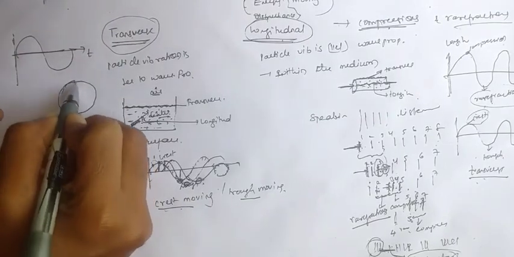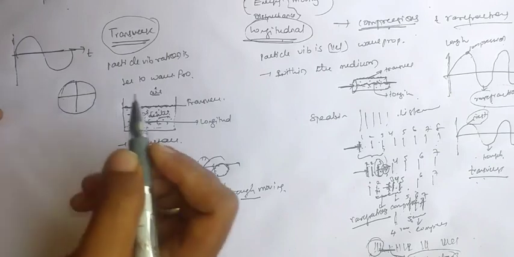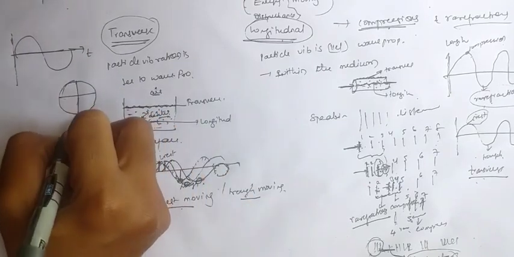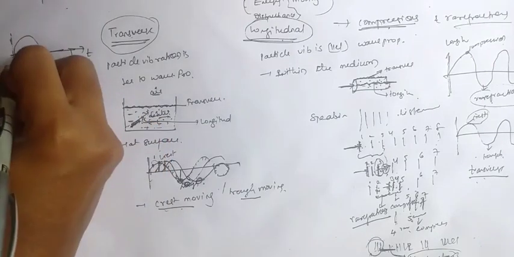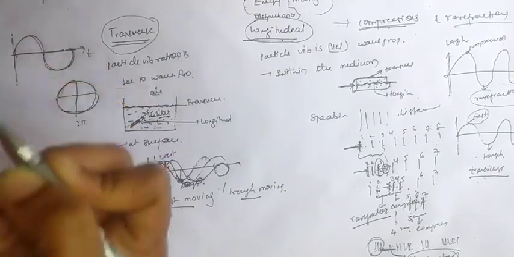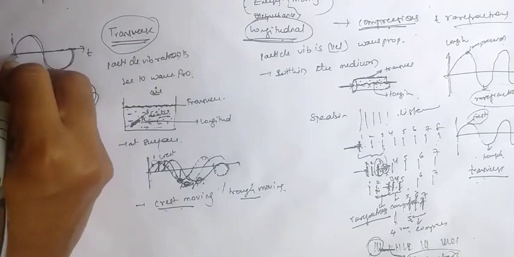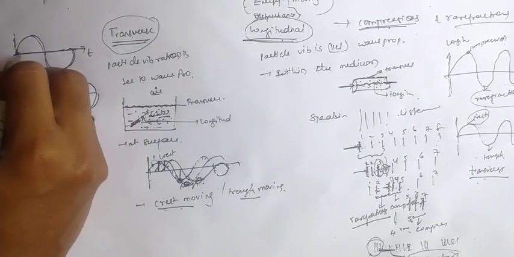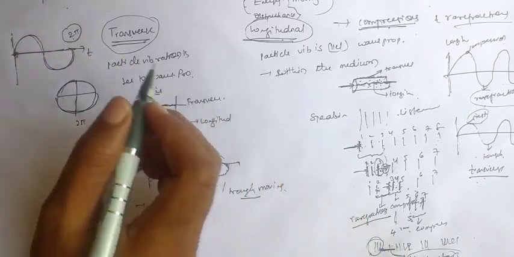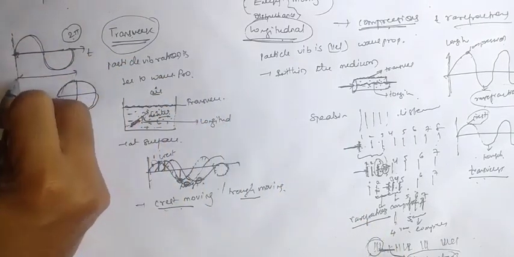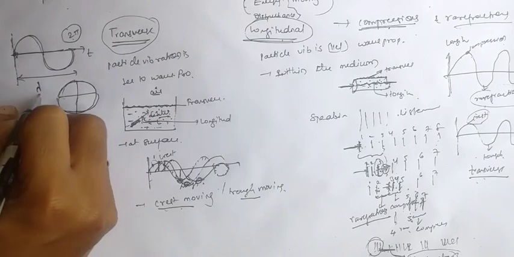This is 360 degrees, 360 means 2 pi. This is the positive cycle and this is the negative cycle. The total phase covered by this one cycle is 2 pi. The length of this wave is how much? Lambda. The length is lambda, that is the wavelength.